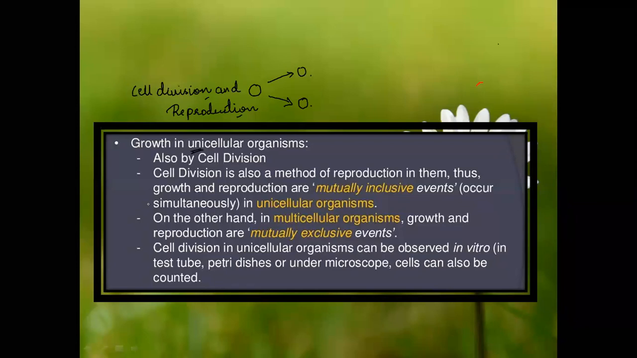Cell division in a unicellular organism can be observed in vitro, in a test tube, petri dish, or under a microscope. Cells can also be counted. So, cell division in a unicellular organism, that is a single cellular organism, you can see in a microscope also, how the cell division takes place. You can see this in a test tube, in a petri dish, and a microscope. We will discuss more about how you can see this. But in today's class, we'll just quickly go through what we have done.